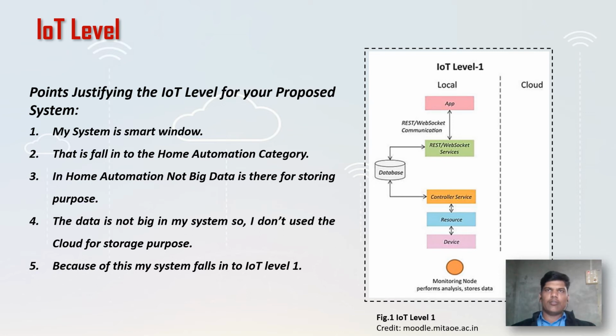That's why home automation requires small storage space to store its information. So we don't use the cloud, we use a hard disk or some other physical space. So in this system we don't use cloud, that's why our system falls into the IoT level 1 category.